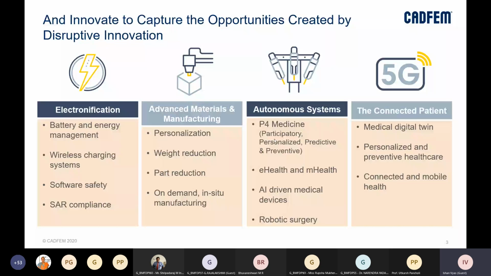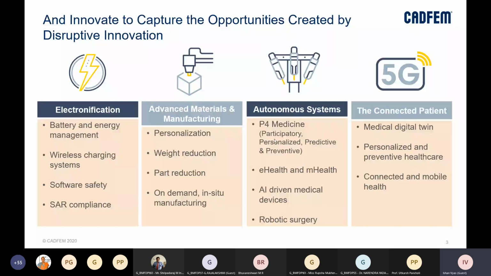Then part reduction, so that we are creating single-body equipment, again with the help of additive manufacturing. So we don't have to create a lot of joints or a lot of parts when we are making a whole assembly. And then on-demand in situ manufacturing as well, again powered by additive manufacturing. Then autonomous systems.